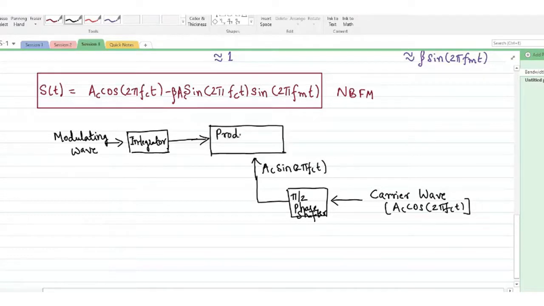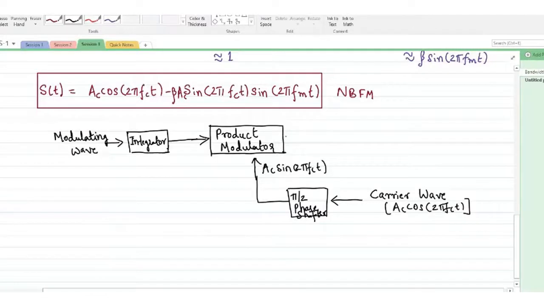Hence this block is known as a product modulator. Okay, you might have heard this term in your amplitude modulation. Once you have the first term and the second term, all we need is to subtract them.